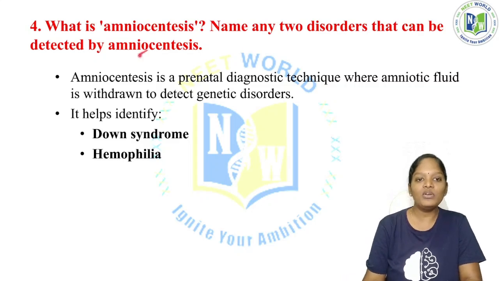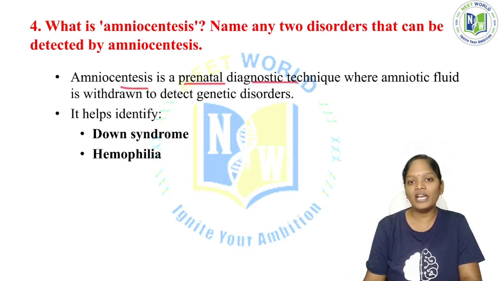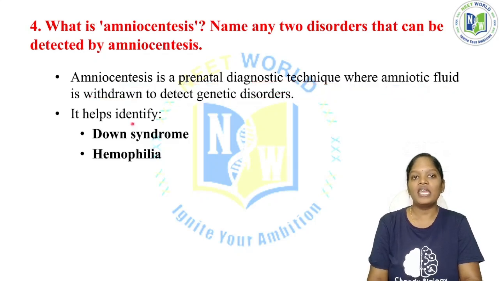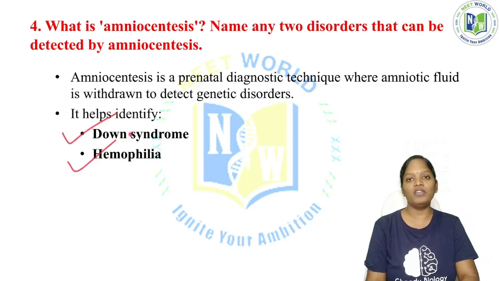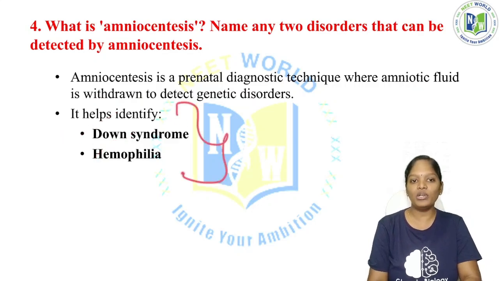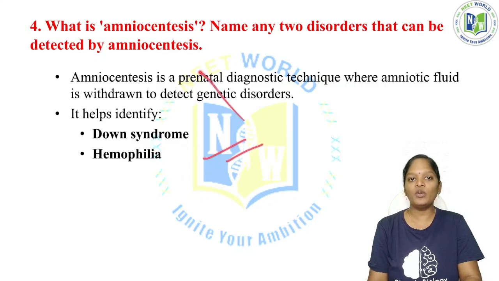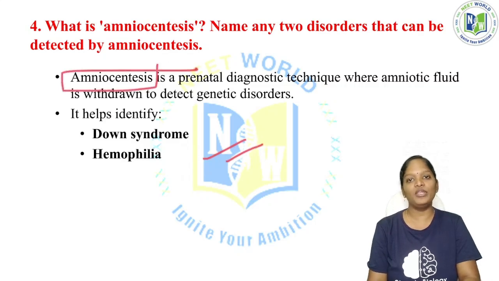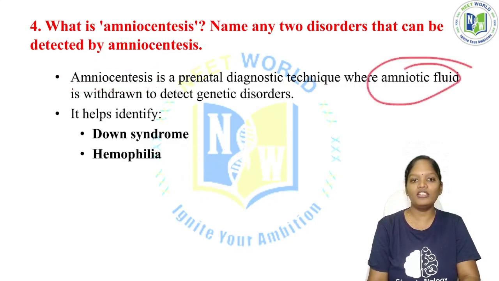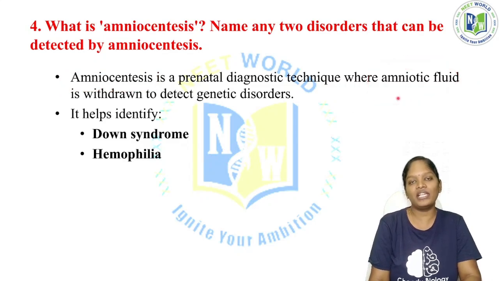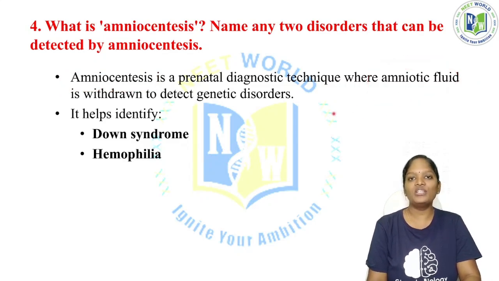Amniocentesis is a prenatal diagnostic technique where the amniotic fluid is withdrawn to detect genetic diseases, and it helps to identify Down syndrome and hemophilia. So these are two important chromosomal disorders we can come to know through amniocentesis, just by taking the amniotic fluid, and we detect whether there are any genetic disorders or not.